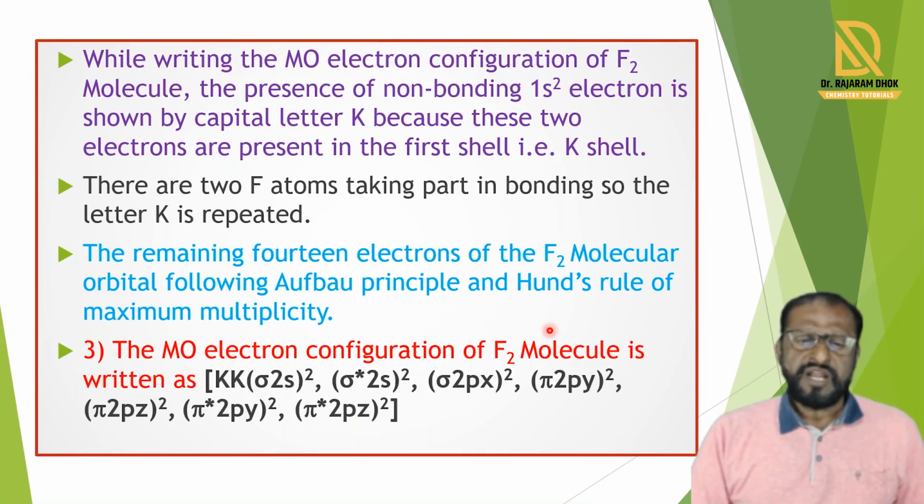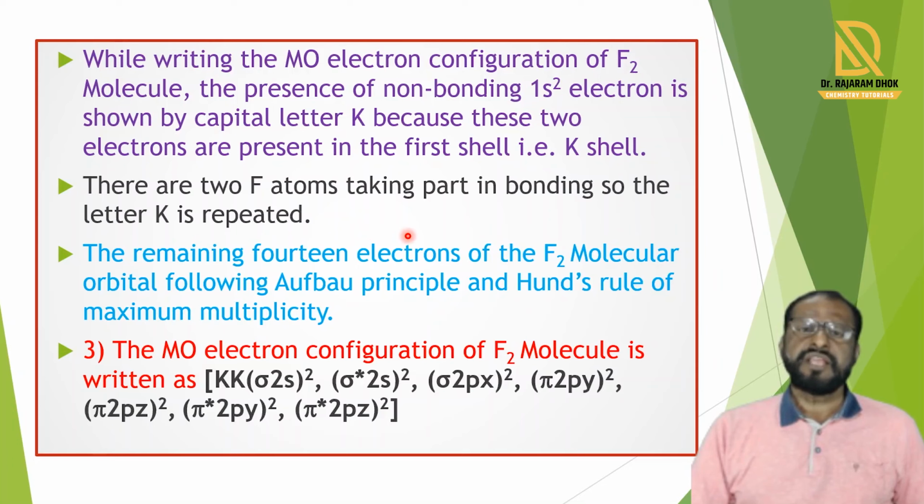While writing the molecular orbital electronic configuration of the F2 molecule, the presence of the non-bonding 1s2 electrons is shown by the letter K, because these two electrons are present in the first shell, which we denote by K. In the fluorine molecule, two fluorine atoms take part in bond formation, so the letter K is repeated and we write KK.